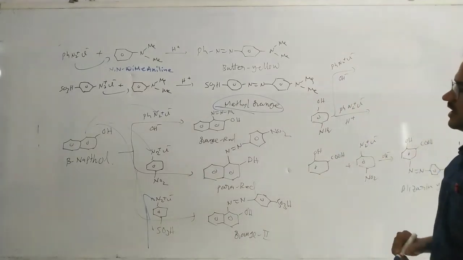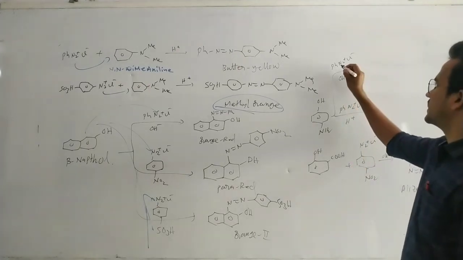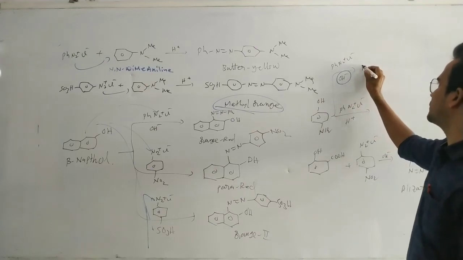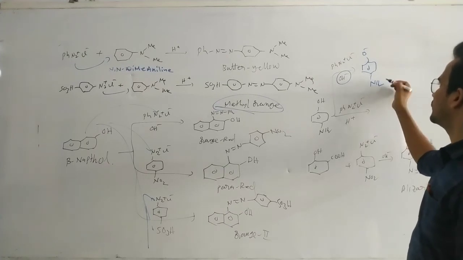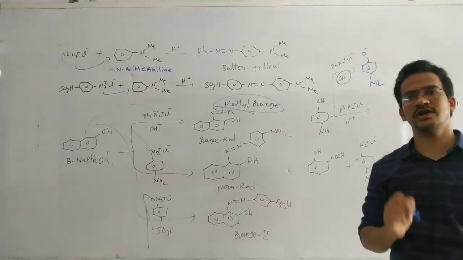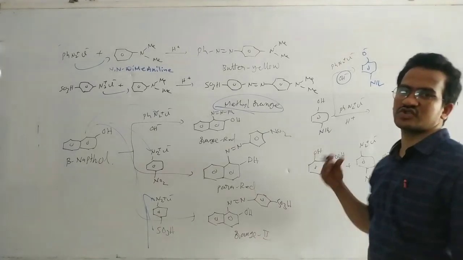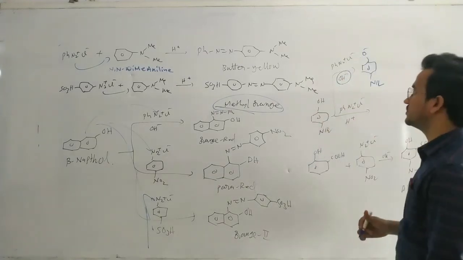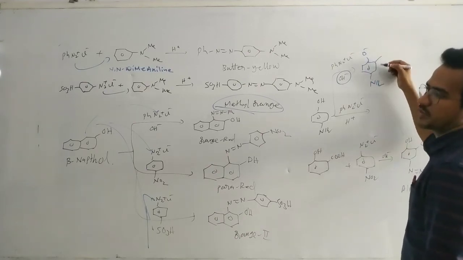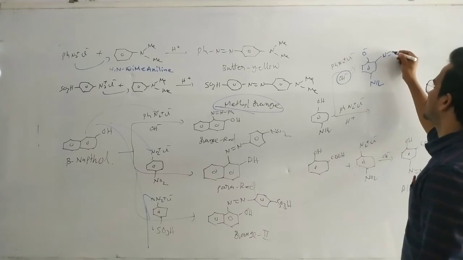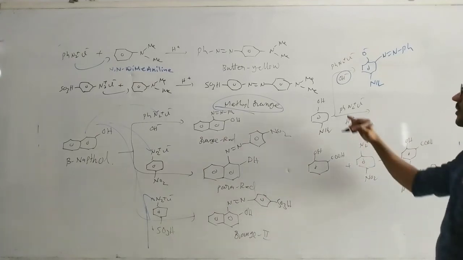So yeah, this one, para-aminophenol, para-aminophenol. This one, diazonium salt in the presence of basic medium. In the presence of basic medium, so here OH becomes O minus and NH2. Now O minus and NH2, which is a strong donating group? O minus is a stronger donating group than the NH2. Negatively charged groups are the strong electron donating groups. So here substitution with respect to O minus takes place. This is ortho para directing, so para is blocked. So here that electrophile attacks at the ortho position. Okay, that's it.